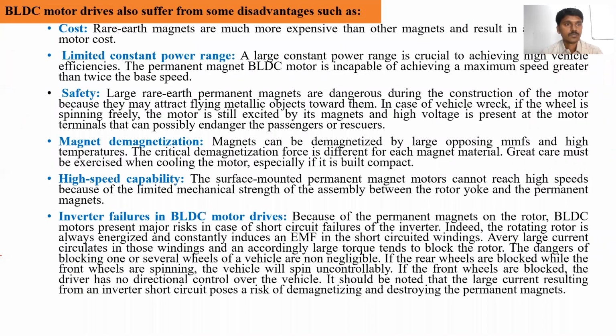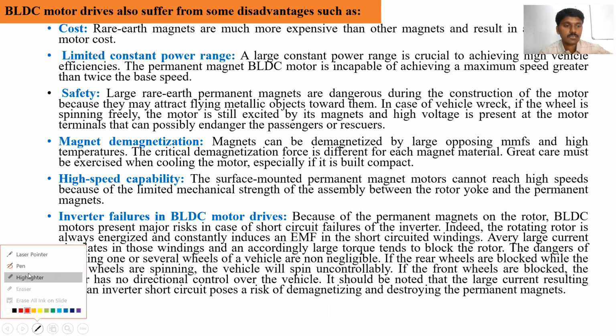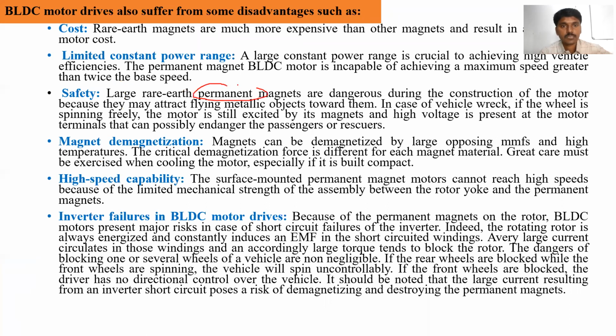Is it clear? So it also has some disadvantages, like cost. We are using magnets, so automatically the cost is also increased. Then limited constant power range. Next, safety. We are using large rare-earth magnets. You see here, we are using the permanent magnets.